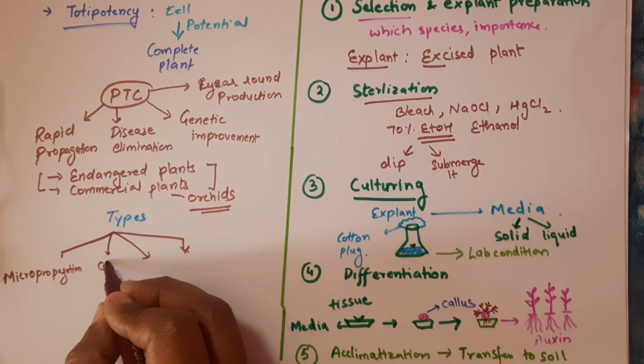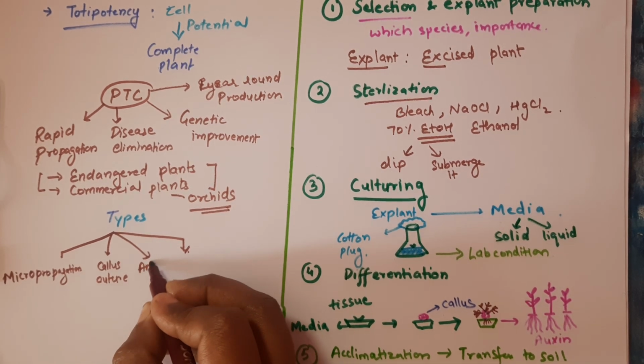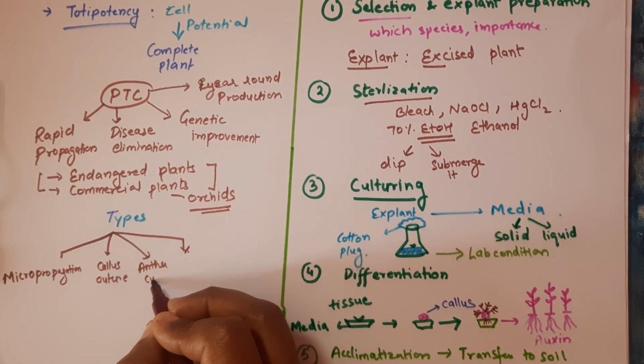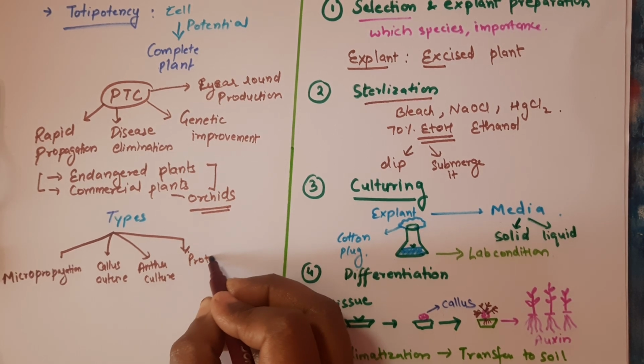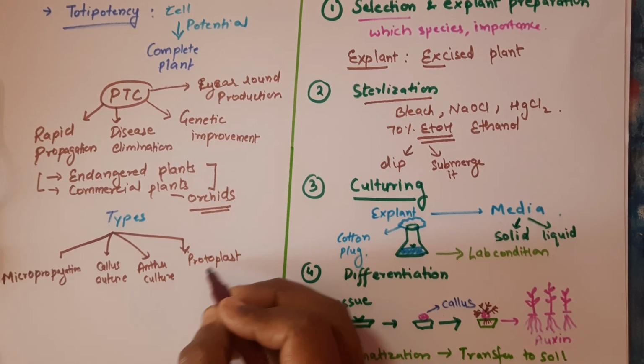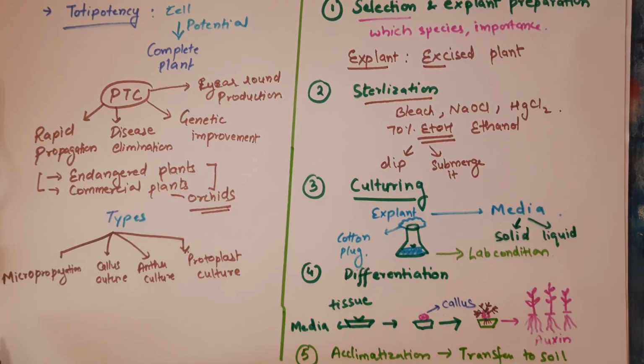The next is the callus culture. The third is the anther culture and protoplast culture. So we have to decide based on what we want. Then we will choose which kind of tissue culture approach we have to go for.